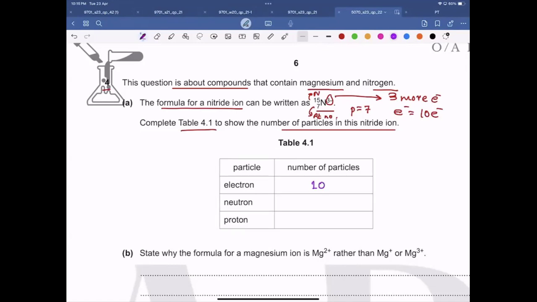Now for the neutrons, you have to subtract the atomic number from the nucleon number. So 15 minus 7 gives you 8. And the number of protons is the atomic number, which is the smaller value written over here, which is 7. Is this clear to all of you?